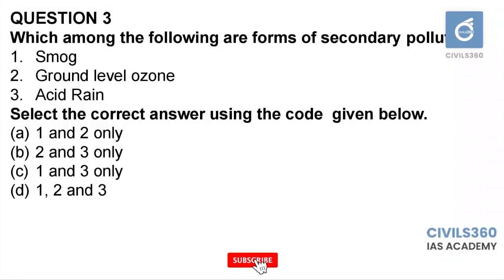Question number 3. Which among the following are forms of secondary pollution? 1. Smoke. 2. Ground level ozone. 3. Acid rain. Primary pollutants are those that are directly emitted from a source, while secondary pollutants are the ones that are formed when the primary pollutants combine together. Out of this, smoke, ground level ozone and acid rain are all formed as a result of combination of primary pollutants. Therefore, the answer is D, 1, 2 and 3.